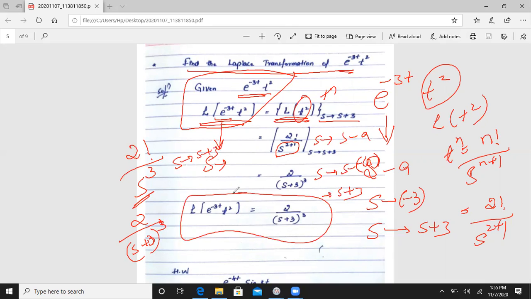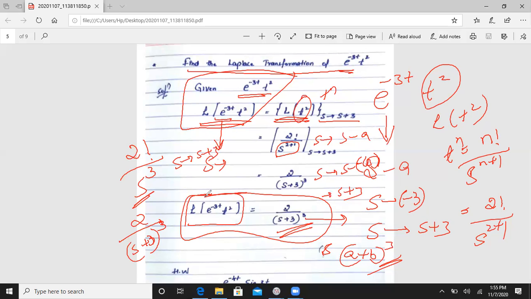So final resultant is, if you want to simplify this function, that means a plus b whole cube function, a cube plus b cube, that you have to solve. So resultant value is Laplace transformation of e to the power minus 3t t square is equals to 2 divided by s plus 3 whole cube.